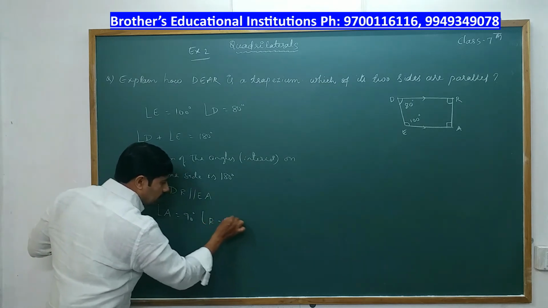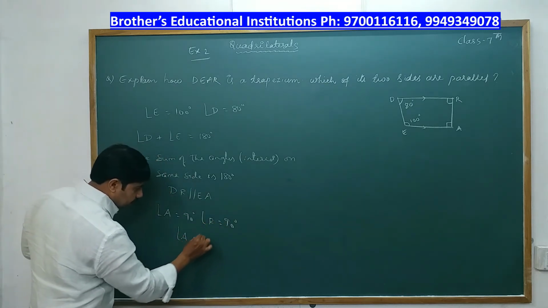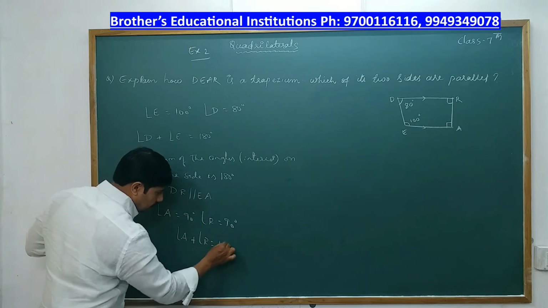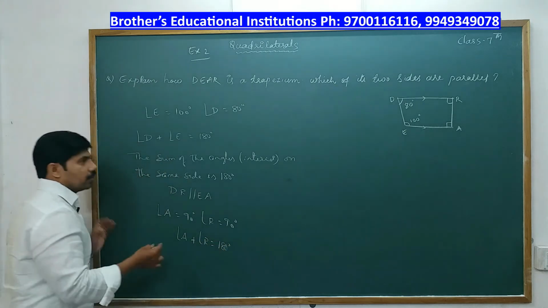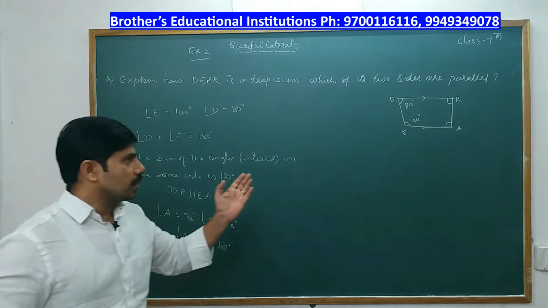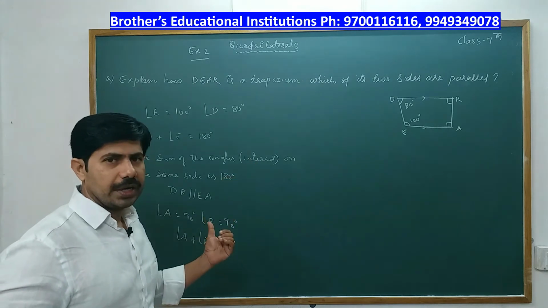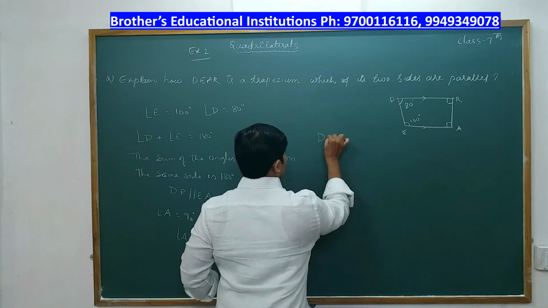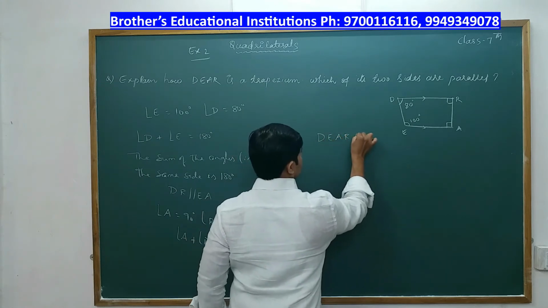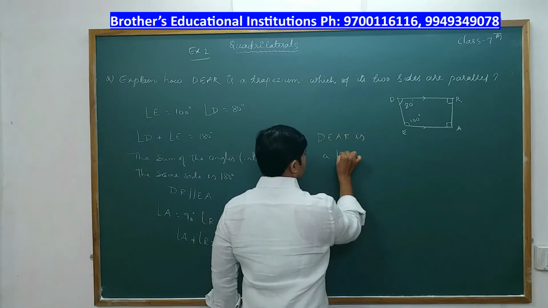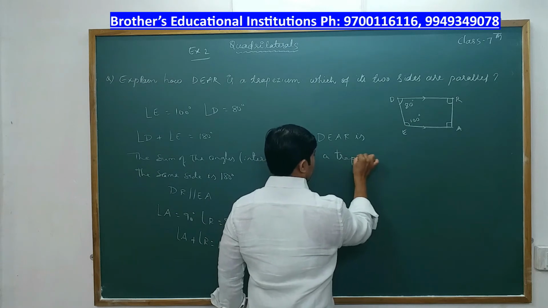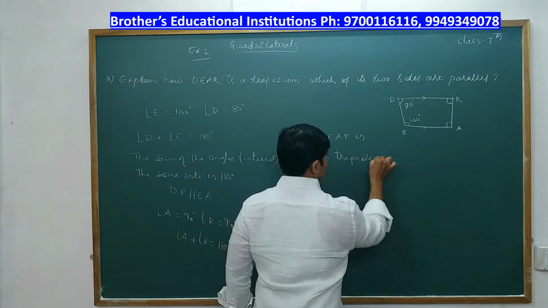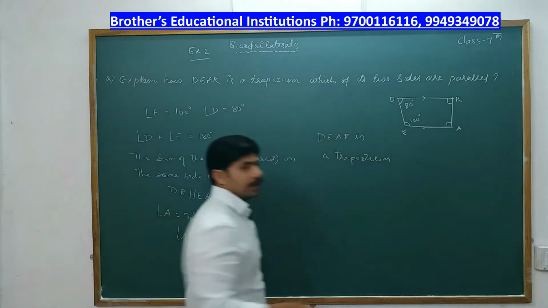That means what is angle A plus R? On the other side also, the sum of the angles on the same side is 180 degrees. Then we say DEAR is a trapezium. It is completed.